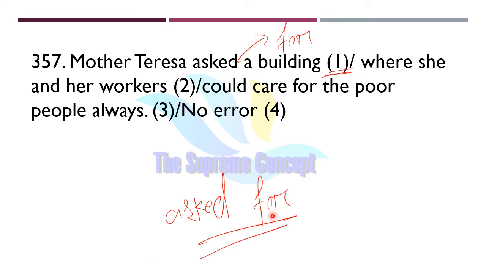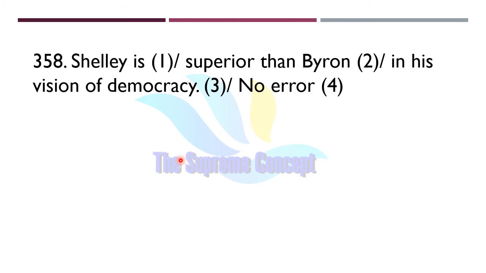Whenever we make a request or demand, we usually use ask, and it is followed by for. That is, asked for is the correct answer here. So it will be like, Mother Teresa asked for a building.